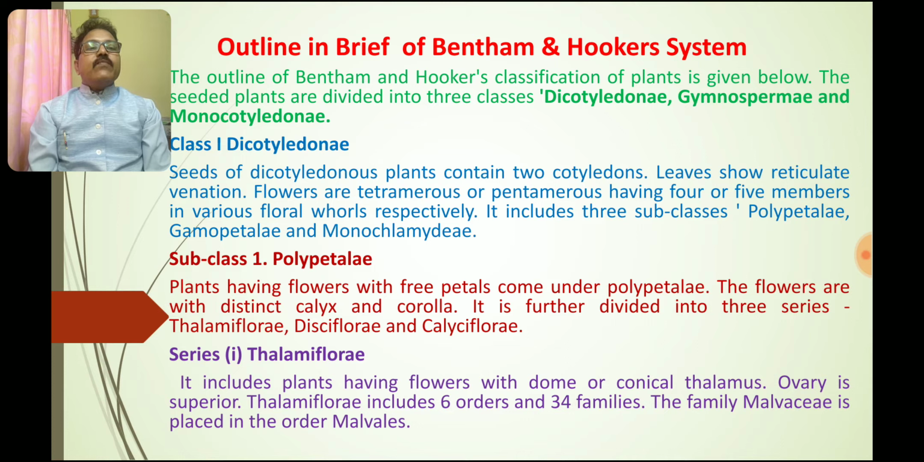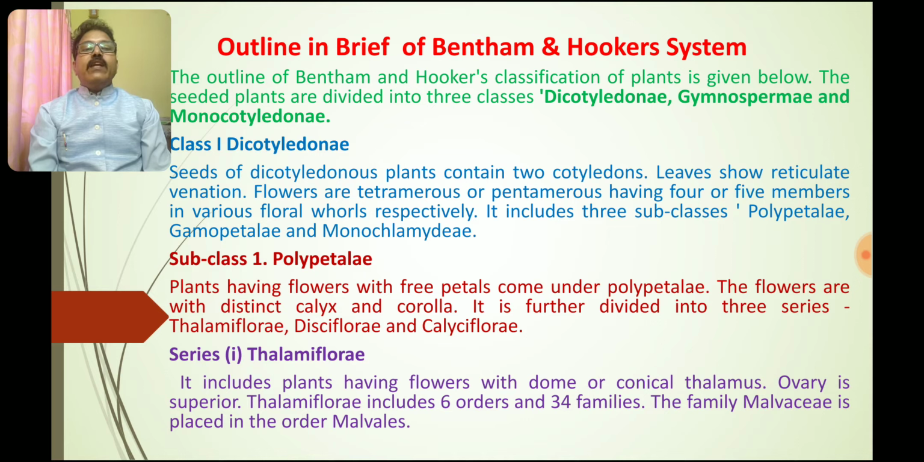The classification is based on the seeded plants, which are divided into 3 classes, as I told you: Dicotyledonae, Gymnospermae and Monocotyledonae. The seeds of the dicotyledonous plants contain 2 cotyledons, leaves show reticulate venation, flowers are tetramerous to pentamerous, having 4 or 5 members in the various floral whorls respectively. It includes 3 subclasses: Polypetalae, Gamopetalae and Monochlamydeae.